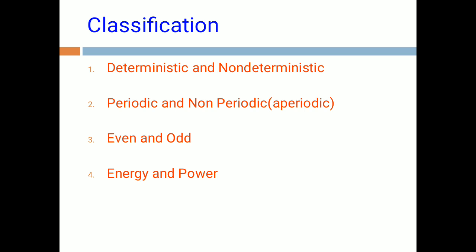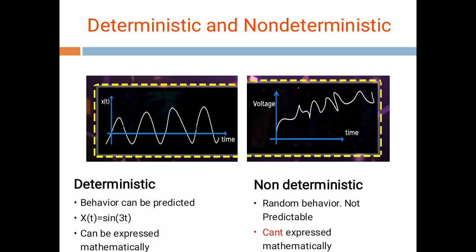Now the very first part in signals and systems is classification of signals. Whatever signal you are going to deal with, that signal has to be categorized, or classified, into 4 classifications: deterministic and non-deterministic signal, periodic and non-periodic signal (a non-periodic signal is also called an aperiodic signal), even and odd signal, energy and power signal. So these are the 4 classifications. We will see them one by one.